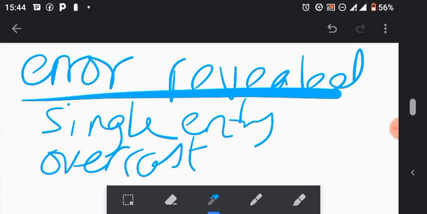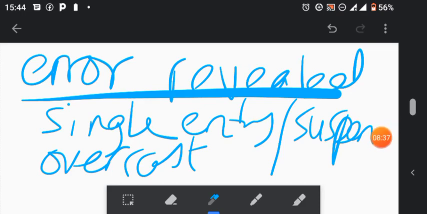So if you see an error of single entry, just know what account you are going to open. Suspense will always be there to complete the other double entry part. Usually that's how it moves. You just have a single entry question, suspense accounts will definitely help you complete the double entry.